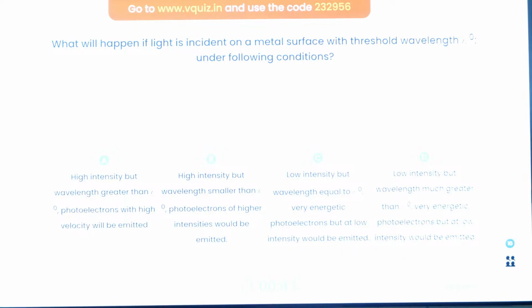Low intensity, wavelength equal to lambda naught: very energetic photoelectrons but low intensity would be emitted. Low intensity but wavelength greater than lambda naught: very energetic photoelectrons but at low intensity would be emitted. Last, the tricky one, let's see how many of you can attempt it.